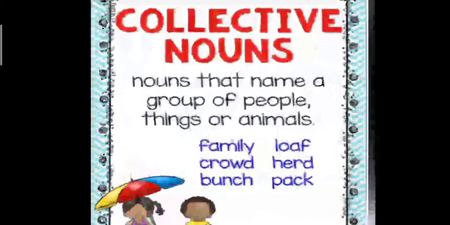So collective means collection, maybe unit, groups. When we say collective noun, it means a name given to a group of people, animals or things of the same unit or the same kind. Let us look into some examples: family, crowd, bunch, loaf, herd, pack.